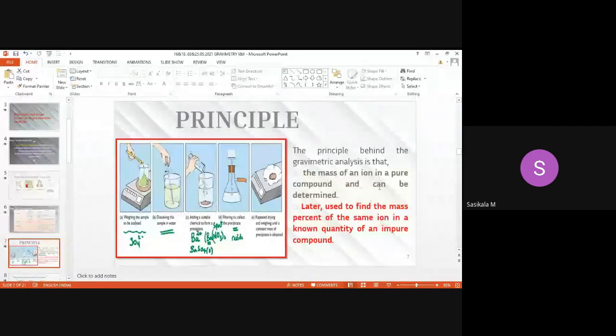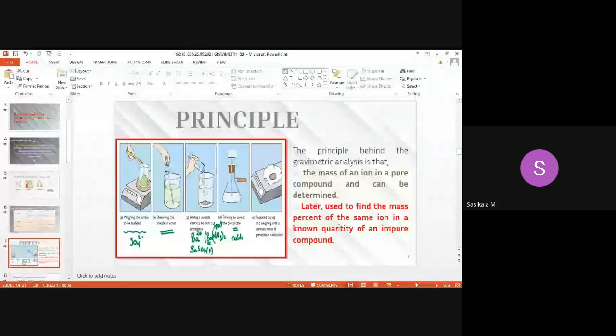As we have discussed under what is gravimetry, we quantitatively determine the mass of an ion in its pure form when it is present in an impure compound. It is used to find the mass percentage of the same ion in a known quantity of an impure compound. Pure represents here the standard, and impure represents your sample.